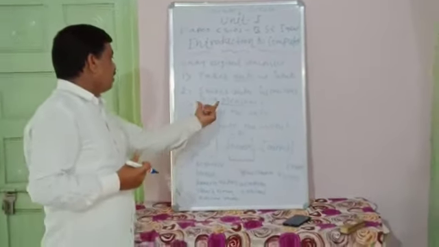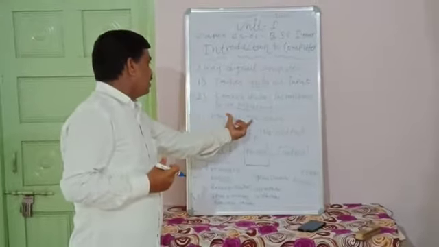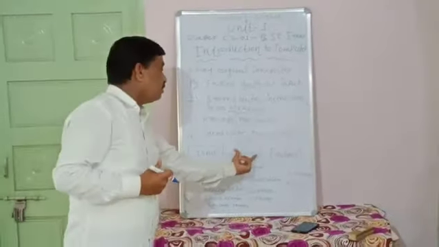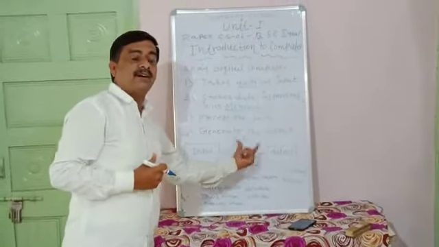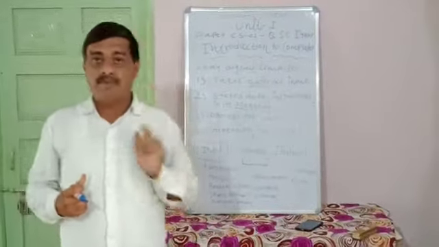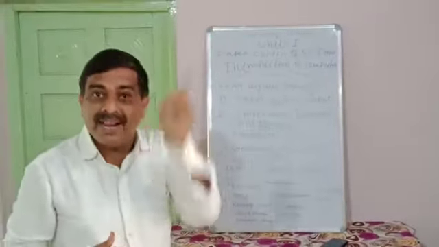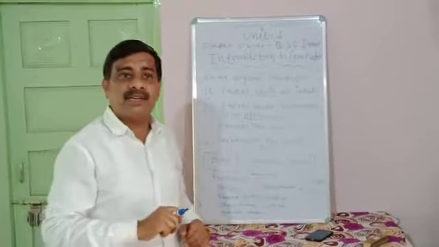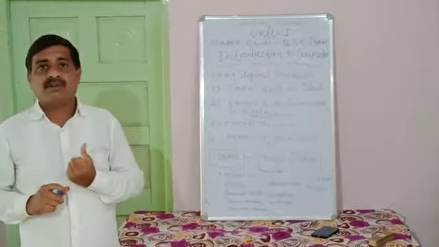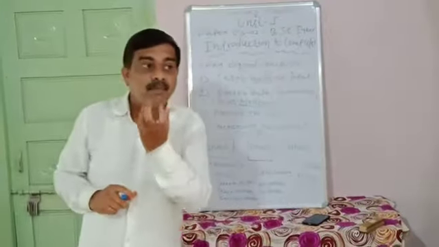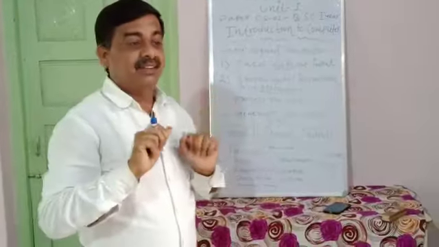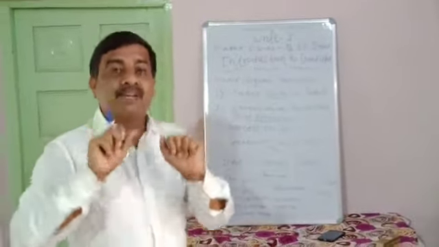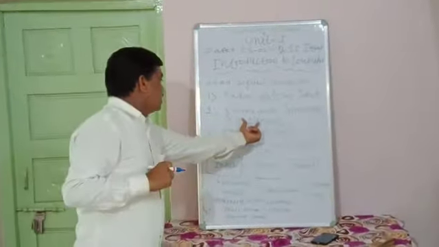Then this information is processed with the help of the central processing unit, which is commonly called the brain of the computer, and also the heart of the computer. Why is it called the heart of the computer? Because it is the main part of the computer. It processes the information given by any person to the computer system.